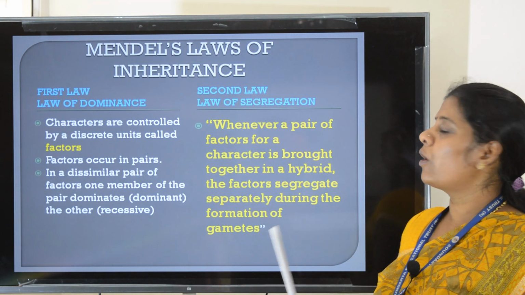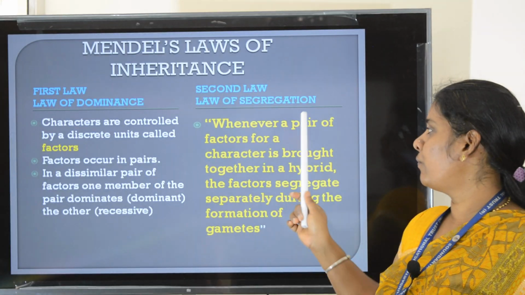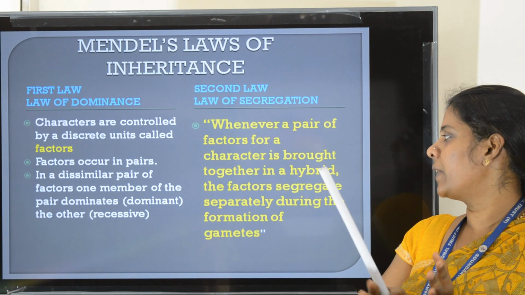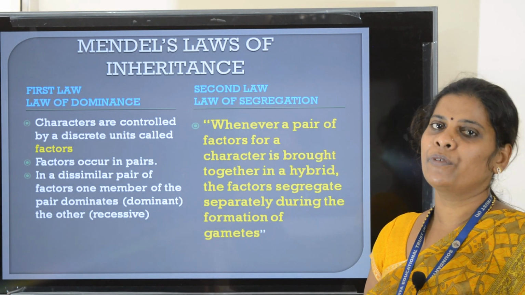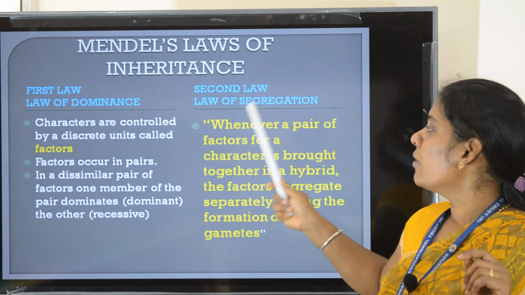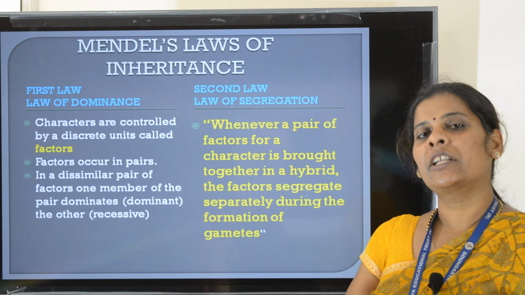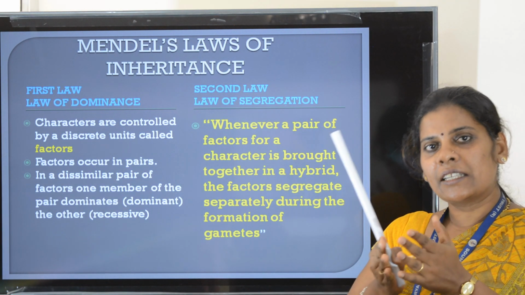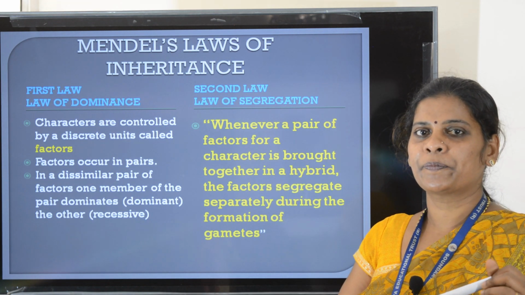According to the second law, the law of segregation, this is very important: whenever a pair of factors for a character is brought together in a hybrid, they segregate separately during the formation of gametes. I repeat, whenever a pair of factors for a character is brought together in a hybrid, they segregate separately during the formation of gametes. Thank you.